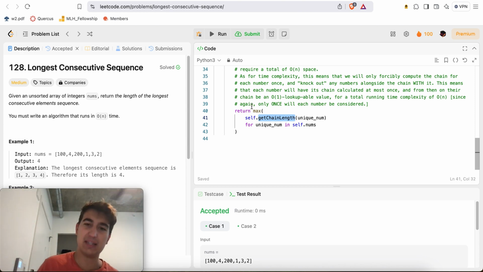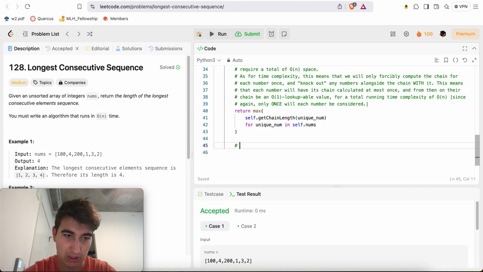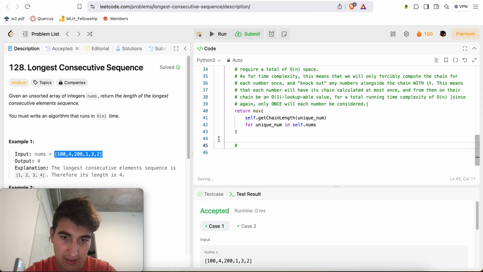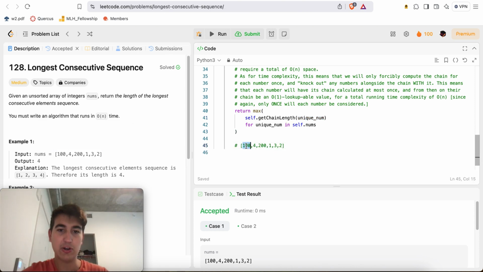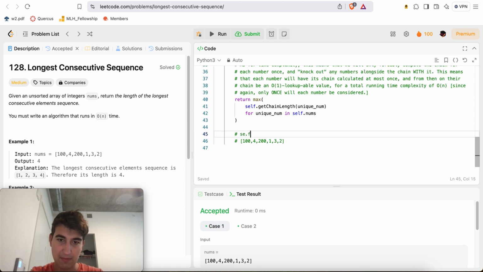So for every single number, I'm going to calculate the length of the chain starting from that number. What this would look like is, we're going to first compute, here in self.get chain length, I have a self.memo. So here we'll say self.memo is equal to a dictionary.